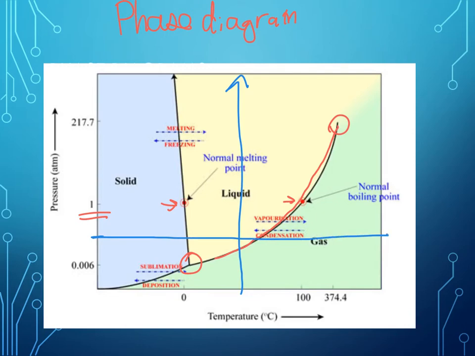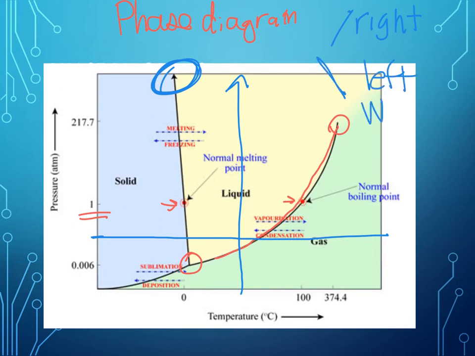You can also follow a substance across a graph. One other thing to draw your attention to is the line between a solid and a liquid, and typically the line will point to the right. So if it's a right-leaning substance, then it has one set of density as compared to if it's a left-leaning substance.